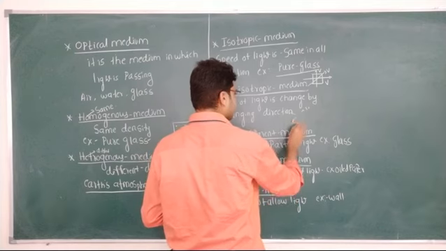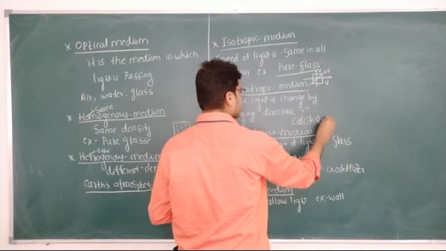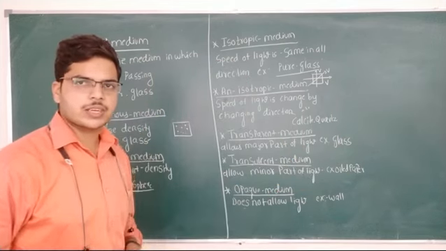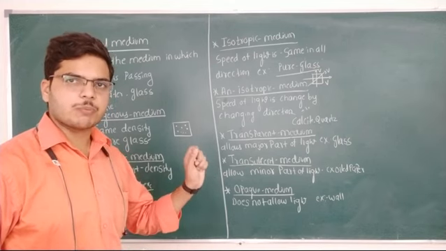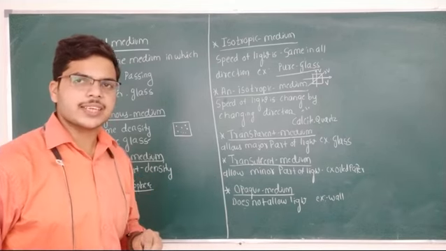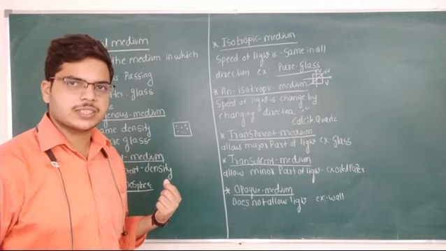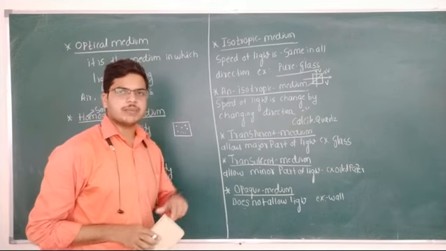Calcite crystal and quartz crystal. These are the examples of anisotropic medium. When we come to wave optics, we will know how calcite and quartz crystals change the velocity by changing the direction.